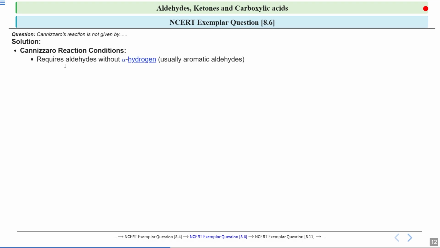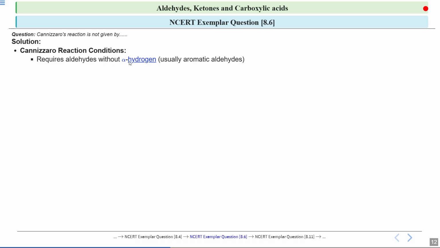The most important condition is that the aldehyde must not have any alpha hydrogen. So alpha hydrogen should be absent. And what are alpha hydrogens? Alpha hydrogens are the hydrogens attached to the carbon next to the carbonyl group. Usually, aromatic aldehydes like benzaldehyde meet this condition.